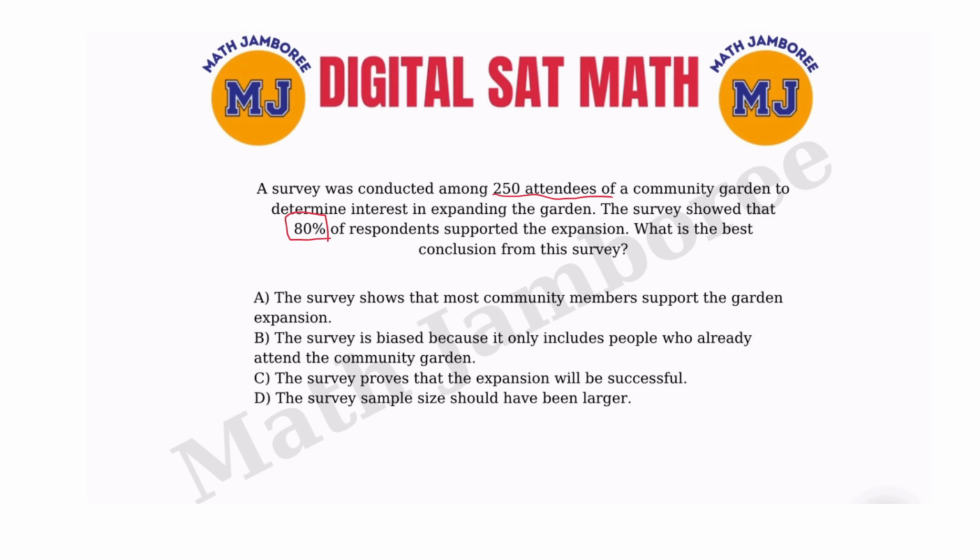But before we move on to the choices, I'm going to say it now because I'm sure there will be something about that. If a choice says all attendees of a community garden were satisfied, that is highly incorrect because there was a survey and only 250 attendees were highly supporting that expansion, but that doesn't necessarily mean that everyone is going to support that. So let's see the choices now.